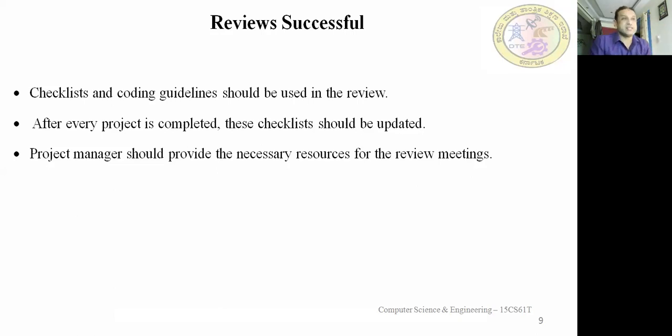What are the various types of checklists there? Yes, that is what we'll be discussing there. All those things should be provided by the project manager for the review team, so that they can check whether all these things have been implemented or not. Is it clear? That is what we call a checklist. So the project manager should provide the necessary resources for the review meetings. Let's go through this.